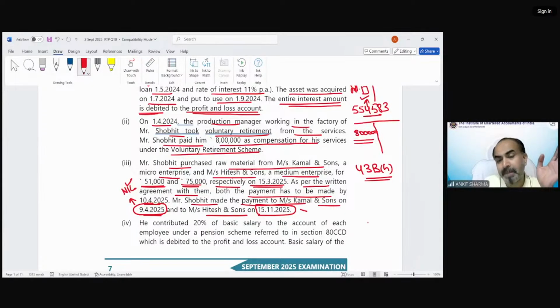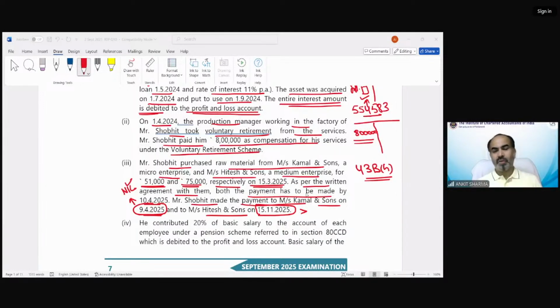But this has been paid beyond the time allowed in section 43BH as per MSME Act. So what do we need to do in case of 75,000? Mani Vanan is saying both adjustments are in order. Why is the second adjustment in order, Mr. Mani Vanan? It is beyond the specific time. Who is saying not allowed? Mani Vanan is saying correct. He has just given the correct answer.